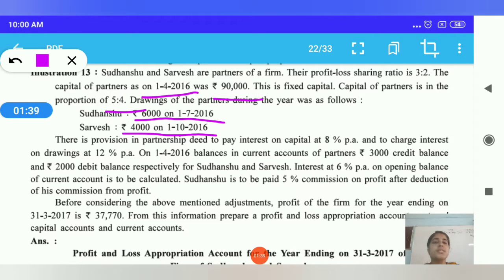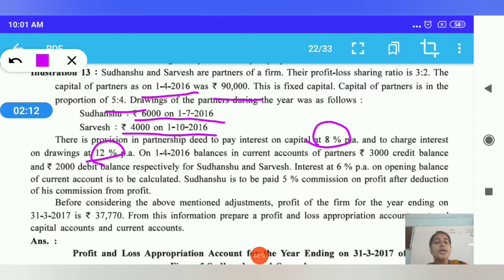Now for 4,000 we charge for 6 months only, because he drew the capital on 1/10/2016. So 10, 11, 12 and 1, 2, 3: 6 months only. Now there is a provision in the partnership deed to pay interest on capital at 8% and charge interest on drawing at 12% per annum.